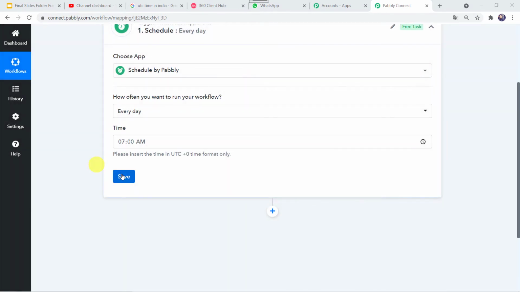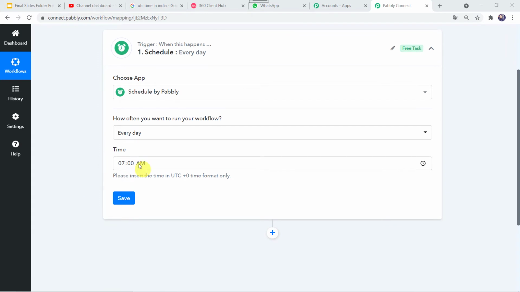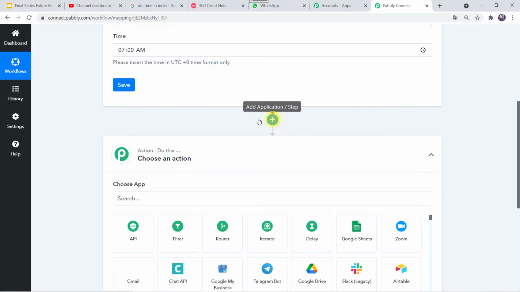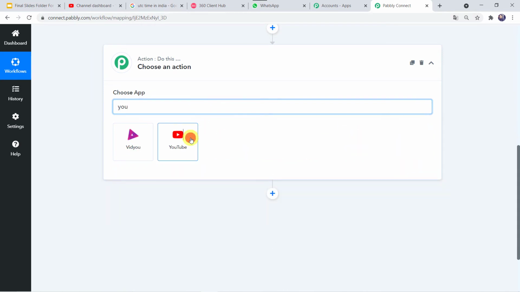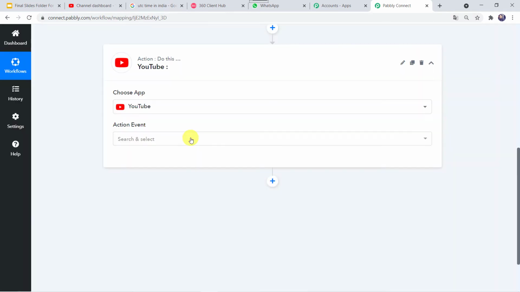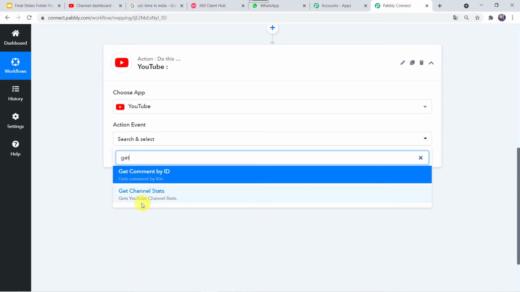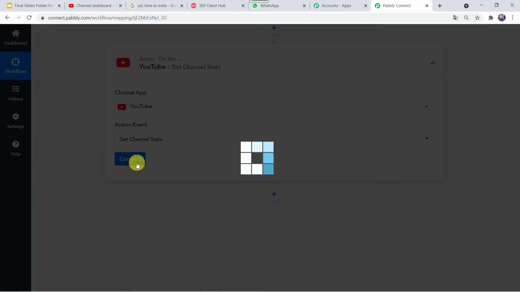Successfully scheduled. Okay. So now here our scheduler is ready and we are going to get the WhatsApp message at 7 a.m. Now we want to get the channel stats. For that I'll just click on this add application. Here in the action application we are going to select YouTube. In the action event we are going to select get channel stats. Now let's click on connect.